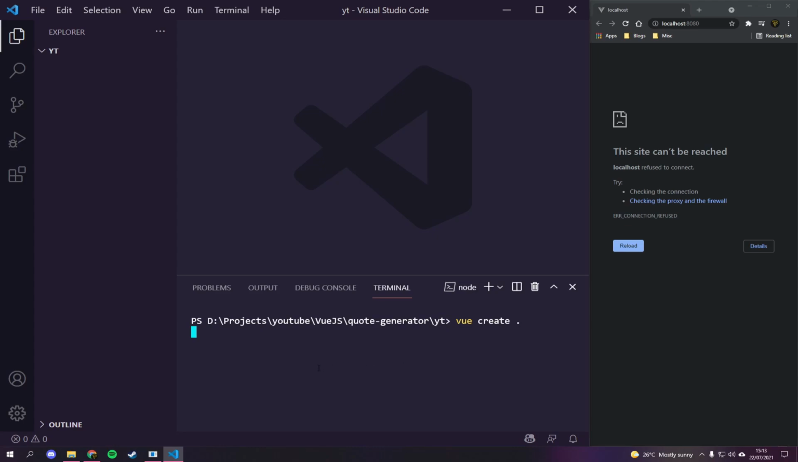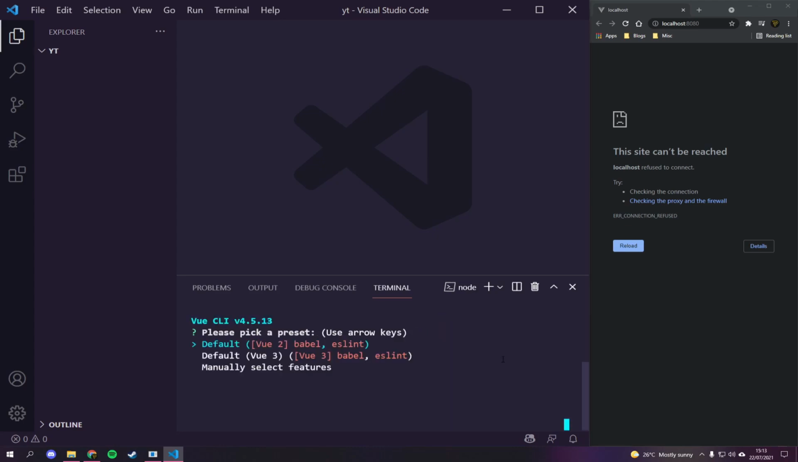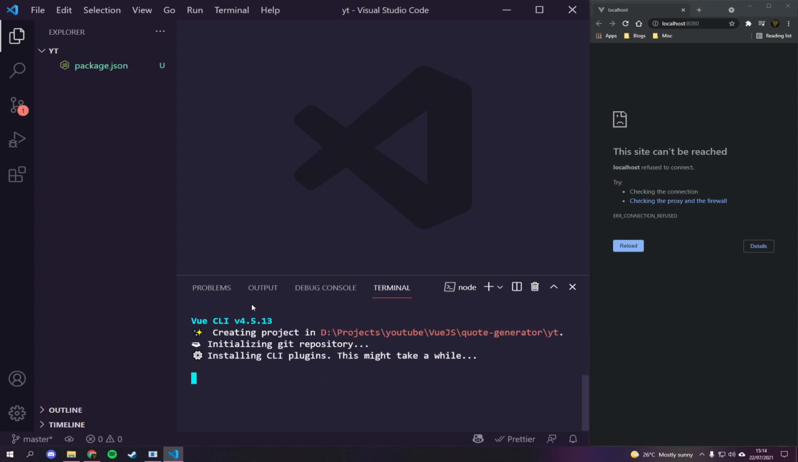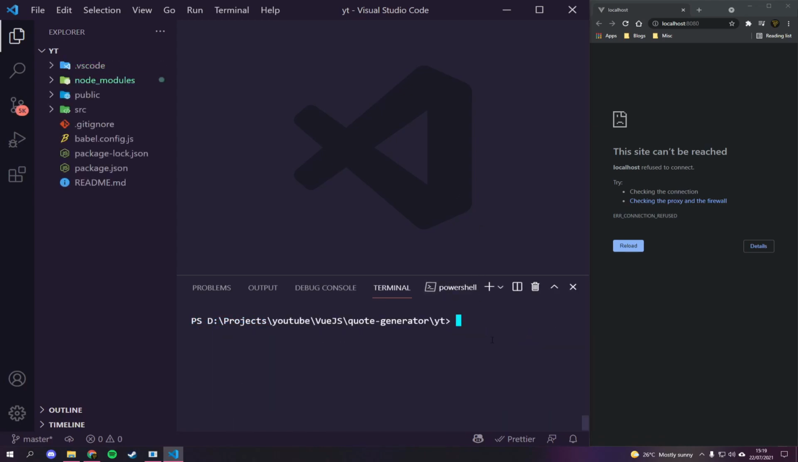So if we hit enter, it's going to ask us to generate project in current directory. We're just going to hit enter. That's going to give us a yes, and then we're going to use the default Vue 3, although we can use default Vue 2 because we're only using the options API inside of this project. Either way, you can use either one and it should still work. So I'm going to wait for this to finish, and I'll see you once that is done.